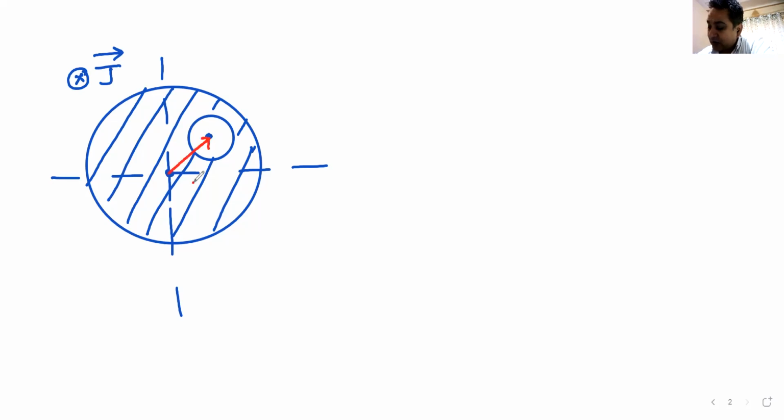So this vector r gives me the center of this hole with respect to the center of the cylinder. Now there is a point inside this hole, point P, whose position vector is given by vector L.